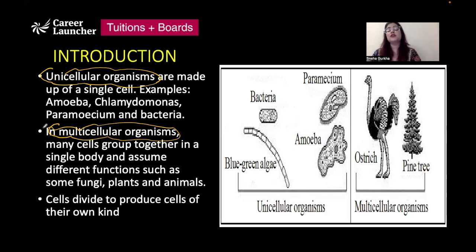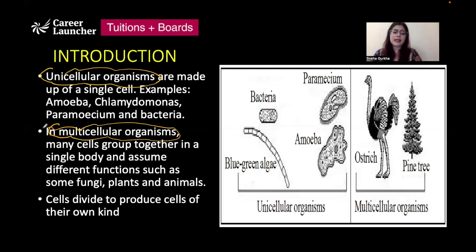Amoeba, chlamydomonas, bacteria, paramecium are all composed of one single cell, and these are known as unicellular organisms.